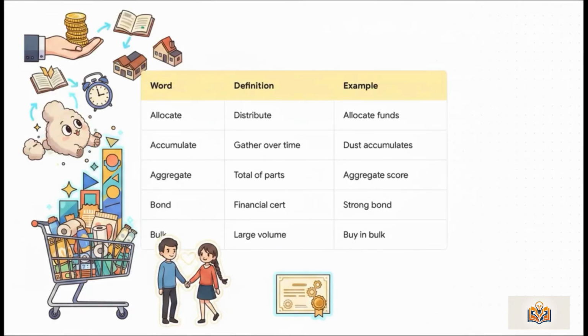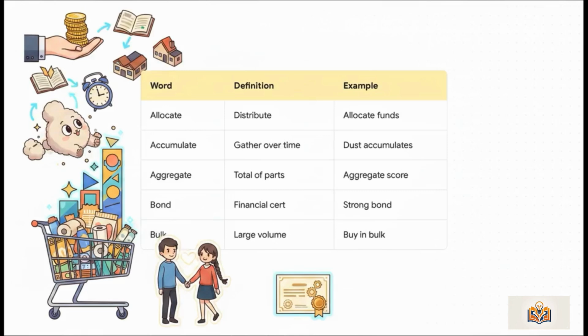Allocate means to distribute something for a specific purpose. For example, they allocate funds for education. Next up is accumulate, which is to gather or build up over time. You know, like how dust tends to accumulate quickly. Then we have aggregate. That's a total formed by combining parts. So you'd say, the aggregate score was high.